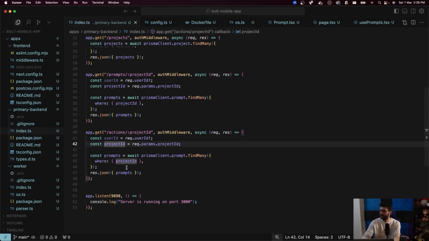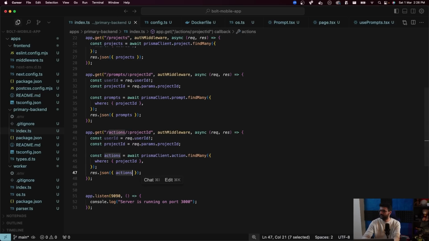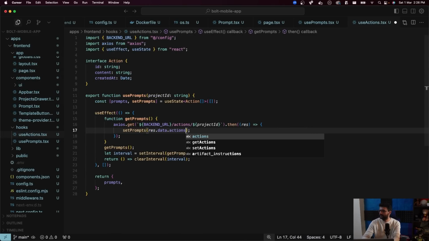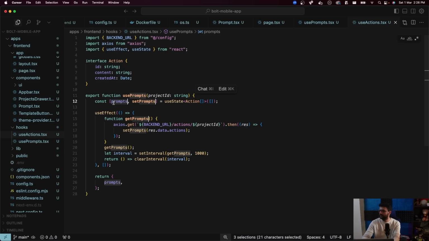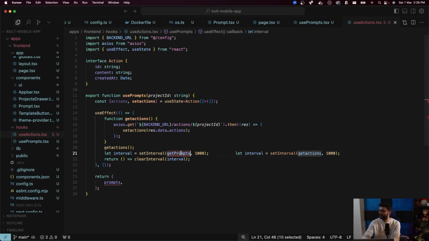Here it will be dot actions dot find many, action dot find many, and return the actions back to the user on the front end. Here dot actions, and this will be called, this is use actions.tsx. Yes. So actions and get actions and actions.